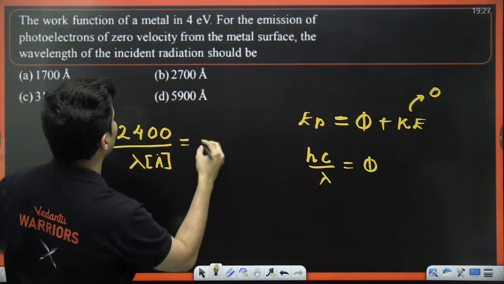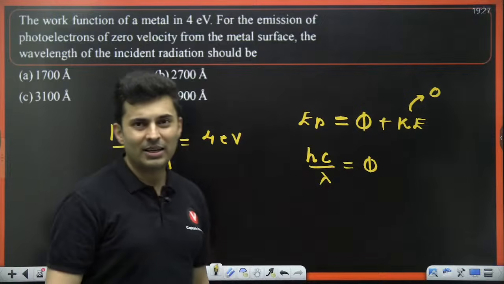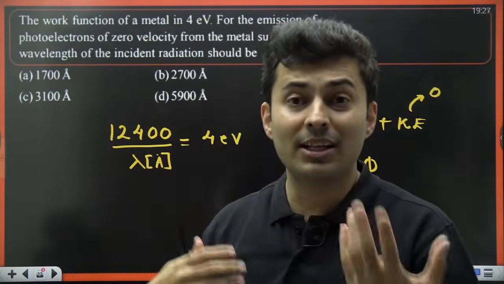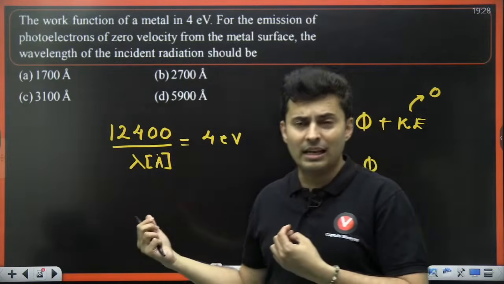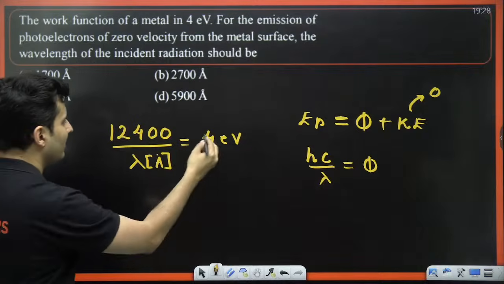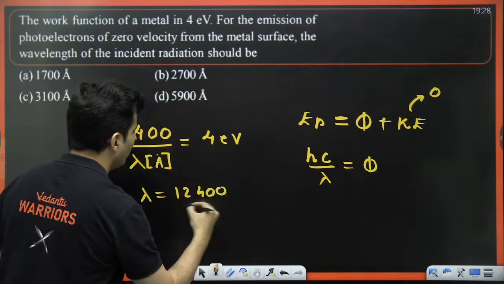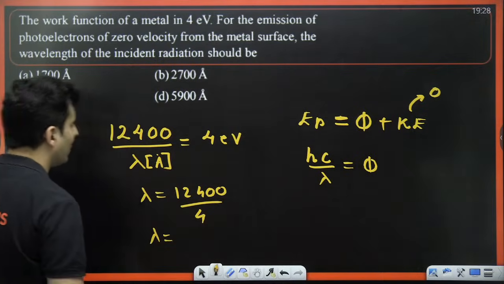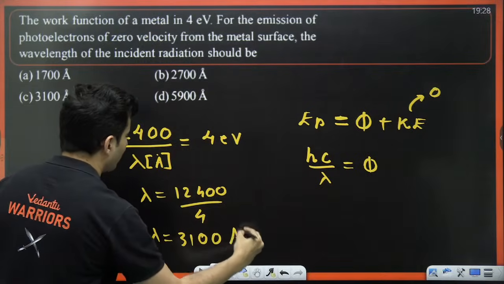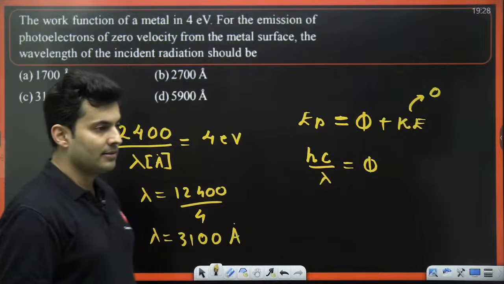Work function is 4 electron volt. The formula I have used is hc is nothing but 12400, provided wavelength is in Angstrom and energy is in electron volts. So lambda will be 12400 divided by 4, which is 3100 Angstroms. C is the correct answer.